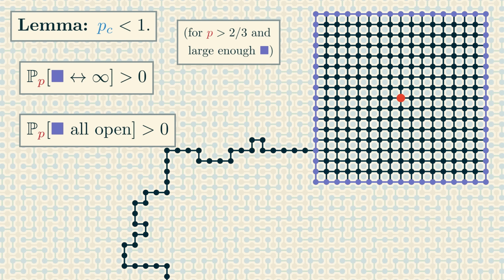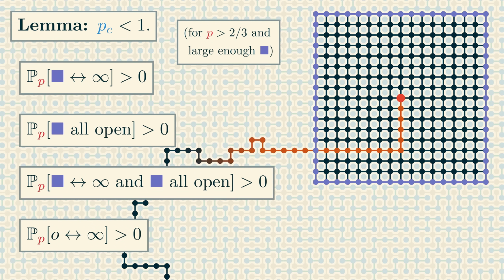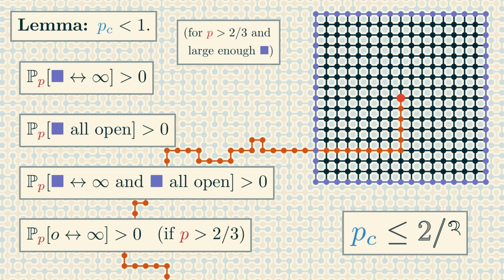Now, whatever happens inside this big box is independent from what happens outside of it, because all the edges in the primal grid behave independently of one another. Therefore, both of these positive probabilities multiply, and there's a strictly positive probability that something like the following configuration appears. In such a configuration, the origin is connected to infinity. All of this only depends on having p greater than 2/3, and so what we have just proved is that pc is at most 2/3.